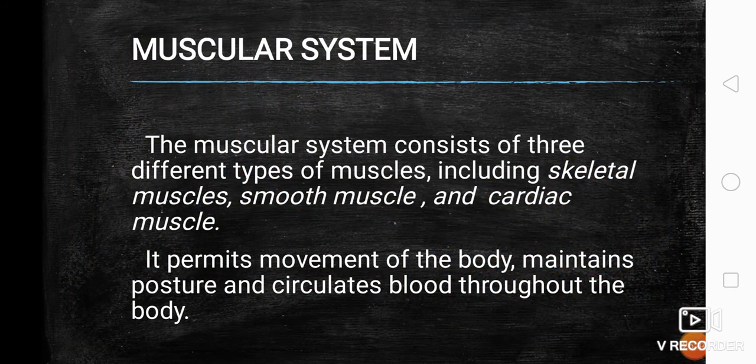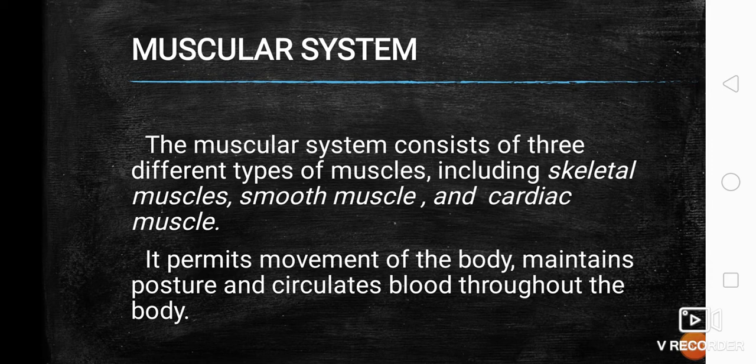And lastly, we have the muscular system. As we discussed about the skeletal system, they serve as partners in terms of movement and protection of the body. So this muscular system consists mainly of three types of muscles: the skeletal muscles, the smooth muscles, and the cardiac muscles.